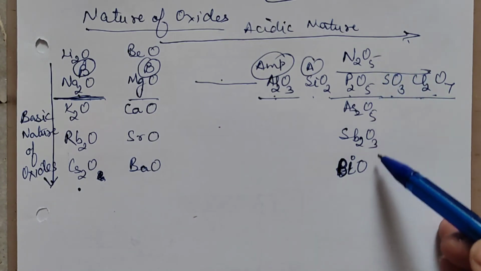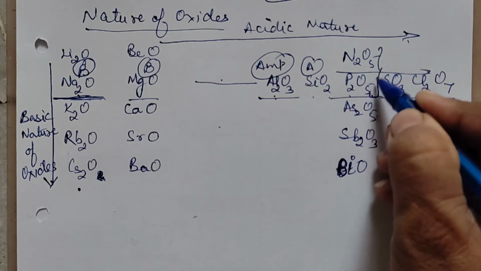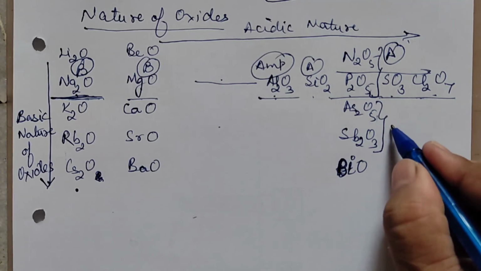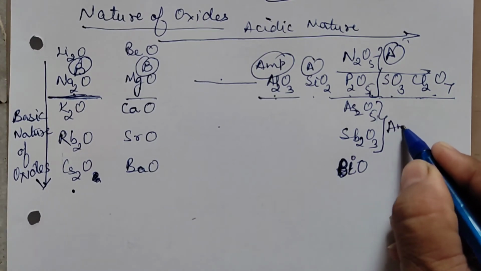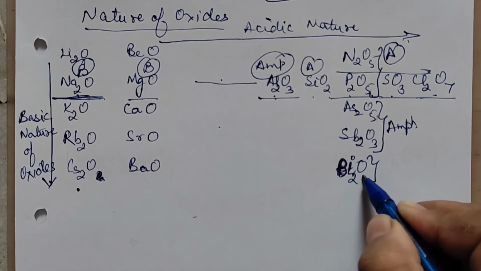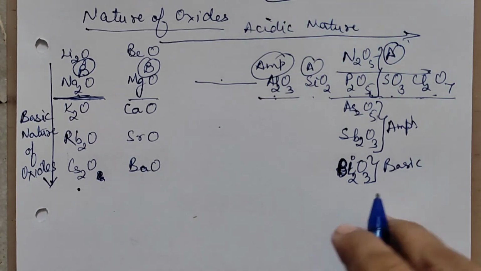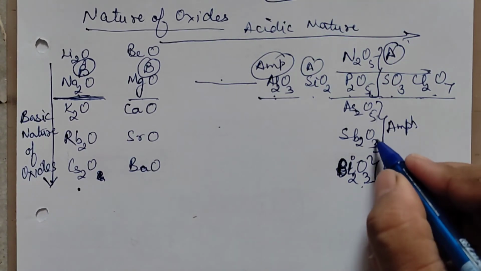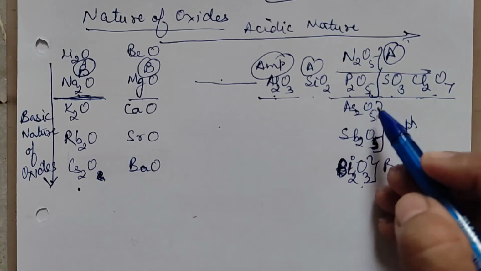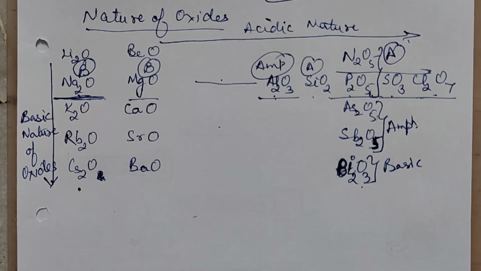Let us see this. This is the 15th group. Nitrogen and phosphorus form acidic oxides. These are acidic. Arsenic and antimony oxides are amphoteric because they have semi-metals also. And this is Bi2O3. Yes, this is basic. Here you might ask, this is 5, sorry. This is Sb2O5. You can see here N2O5, P2O5, As2O5, Sb2O5, but for bismuth we write Bi2O3.